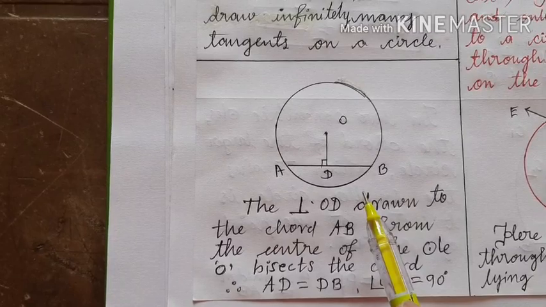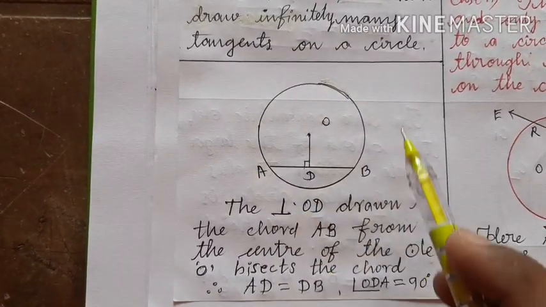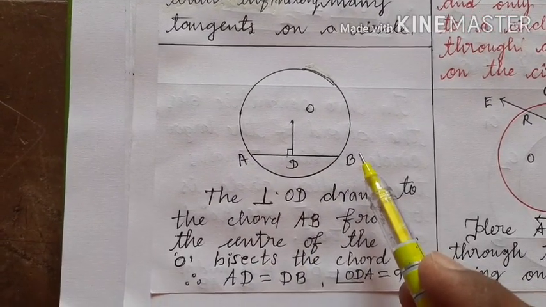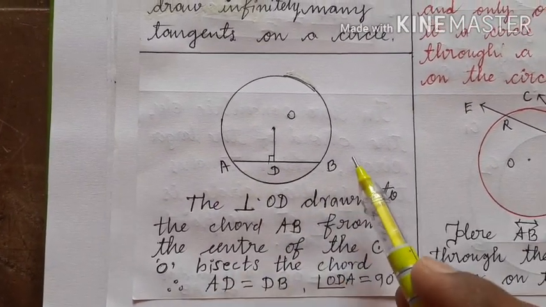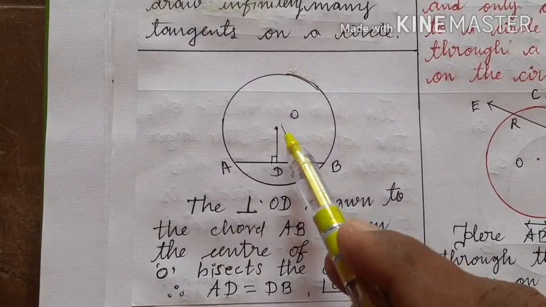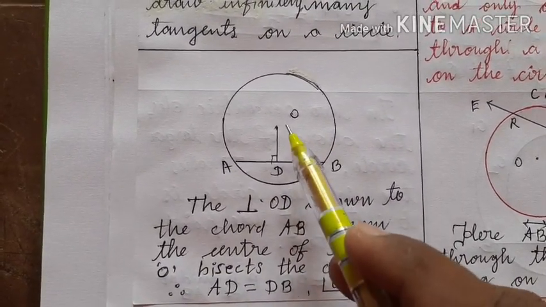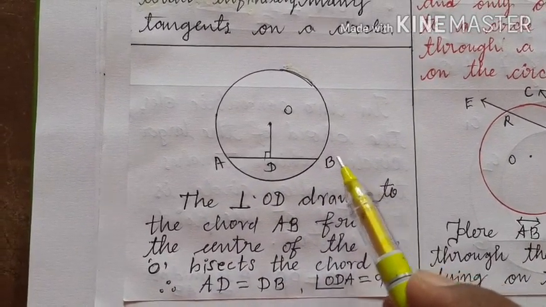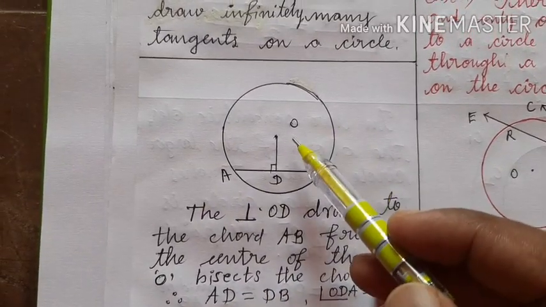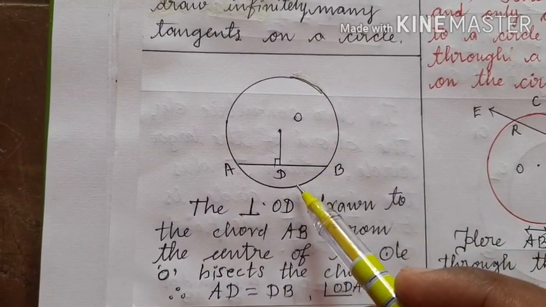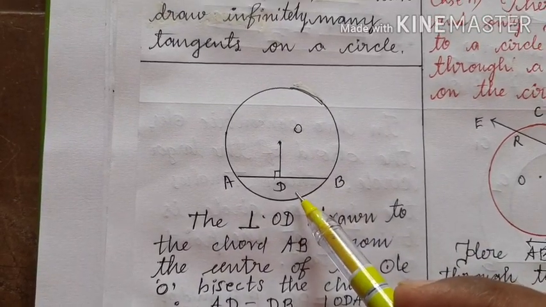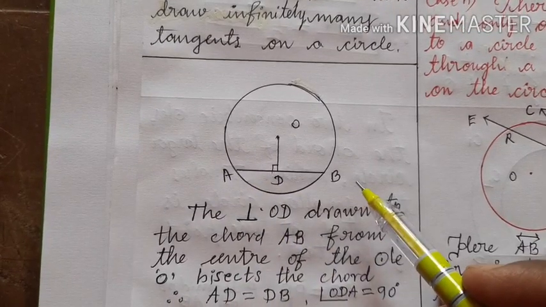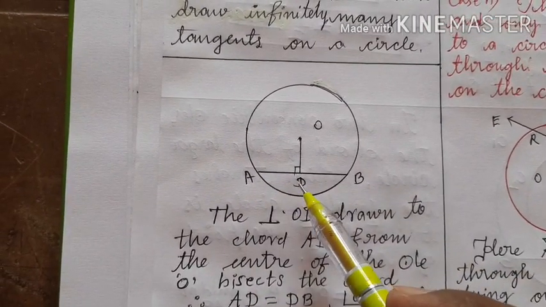At last, let us do one more activity. Draw a circle with center O and draw a chord AB. To the chord AB, draw a perpendicular OD from the center. Then this perpendicular bisects the chord, that is AD is equal to DB.